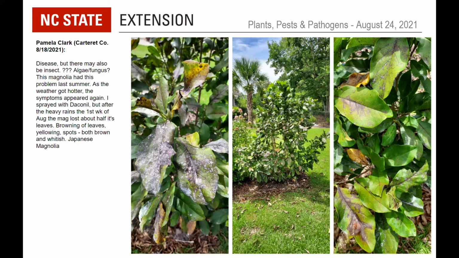So I am not clear on this one, especially on the right-hand side where you've got that kind of necrosis along the veins. So, yeah, unsure. This might be one where you send in a sample, one of the branches that has some symptomatic and asymptomatic leaves. But it could also be environmental, some of this stuff.